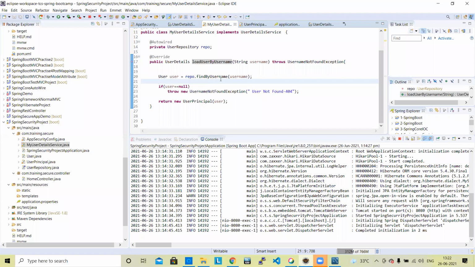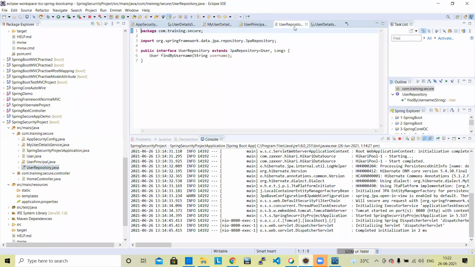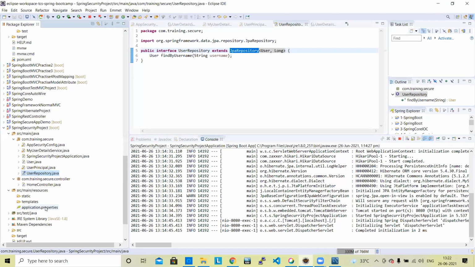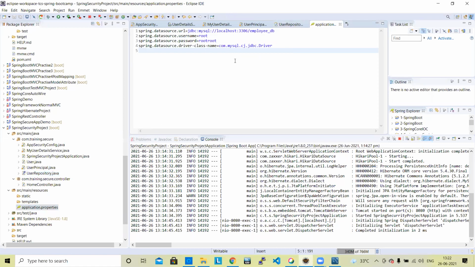Next one is the user repository. The user repository does a simple task. It is a DAO layer, just connecting with your database. When it is a JPA repository, it checks all the values from your properties file. It is using MySQL, so to connect to MySQL you need to use the URL, username and password. These are all the MySQL related connection properties.